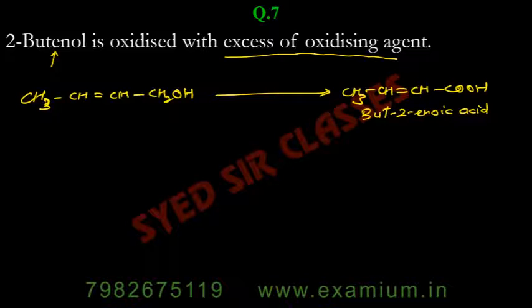Again, because we are talking about excess of oxidizing agent, it will be the acid group directly from alcohol.